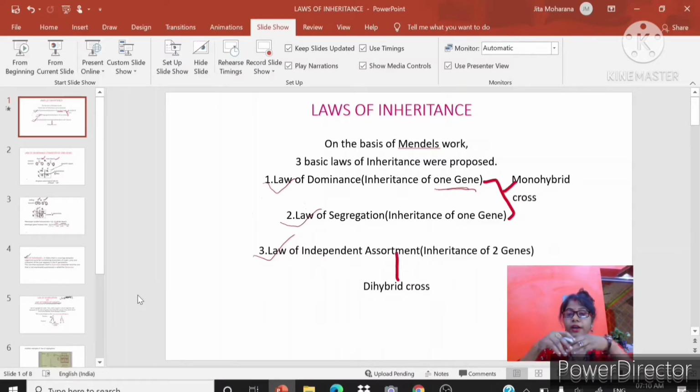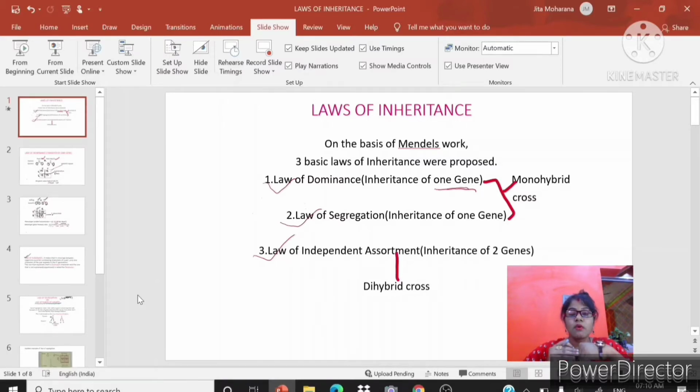Law of dominance and law of segregation come under monohybrid cross, whereas law of independent assortment comes under dihybrid cross. In law of dominance and law of segregation, inheritance of one gene occurs, whereas in law of independent assortment, inheritance of two genes occurs.